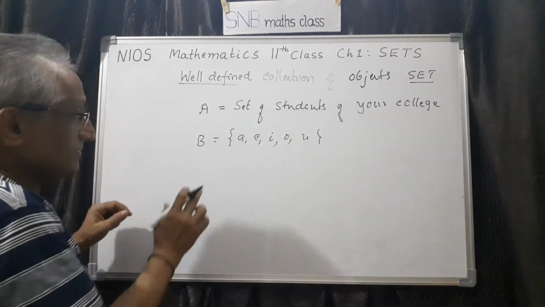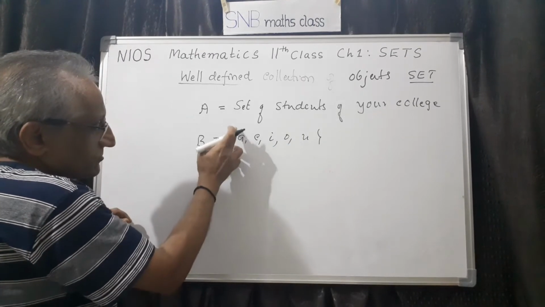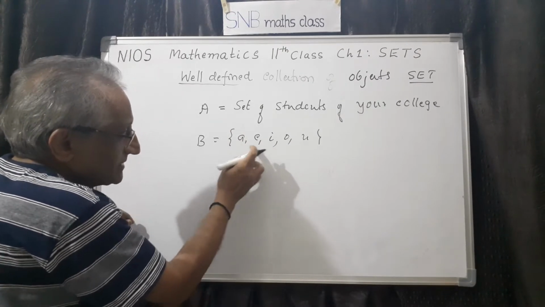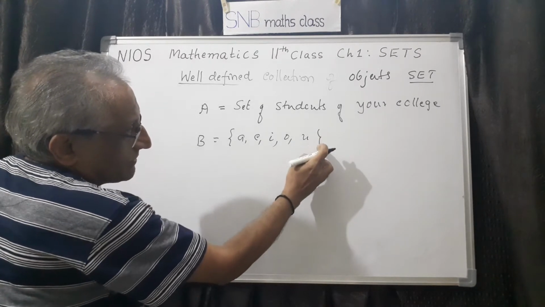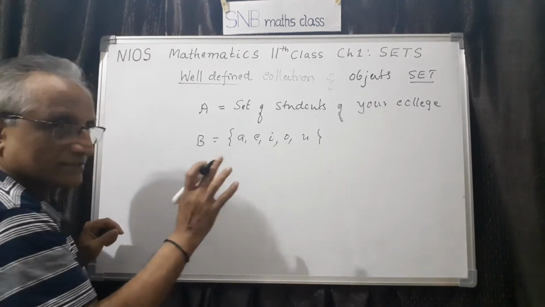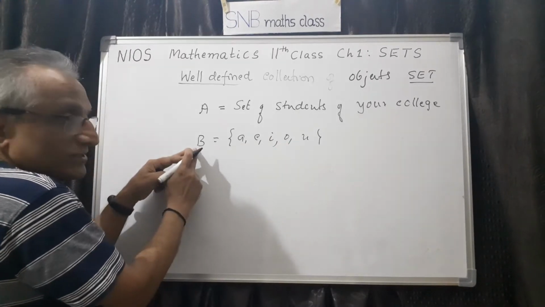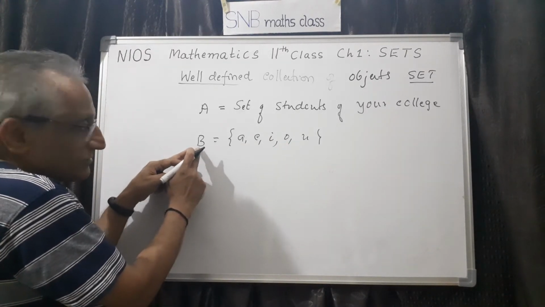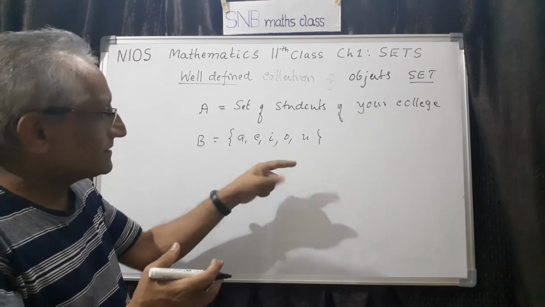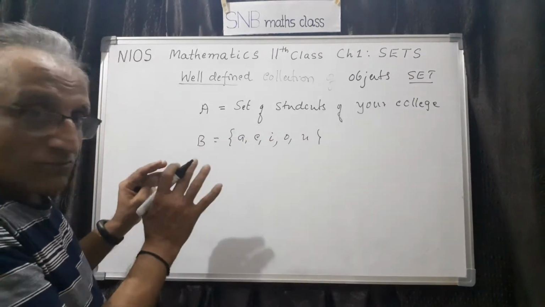Now the procedure is, whenever you write like this, a flower bracket is used. That means you have to start with a flower bracket, then write the objects here. So A, E, but you have to separate them by commas, then you have to complete the bracket. This is the procedure, and a comma should be there only up to the second last one. This is one important thing you have to understand. On the left side, the name of this set is B, so it should be written with an uppercase letter. So B, A, anything you can write. Here of course there is no condition. Suppose it is a set of uppercase letters, you can even write capital AB. And the objects you write here.